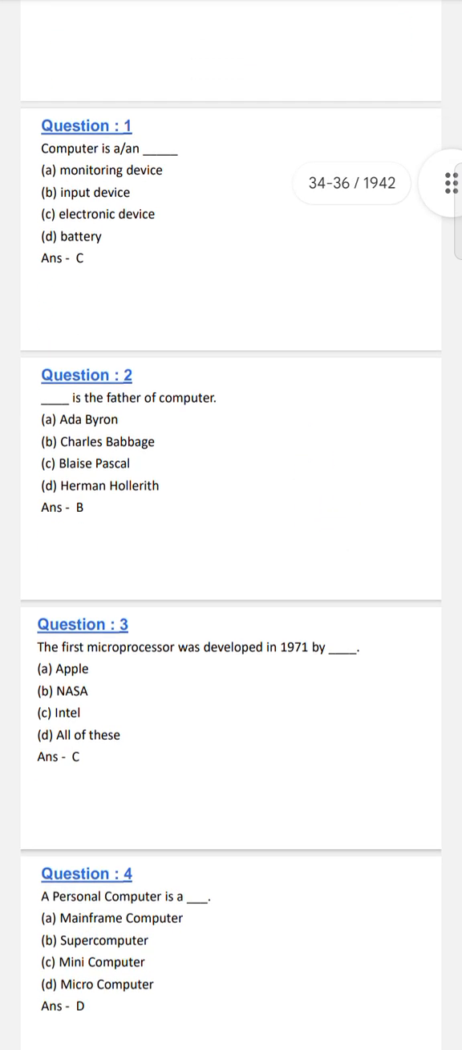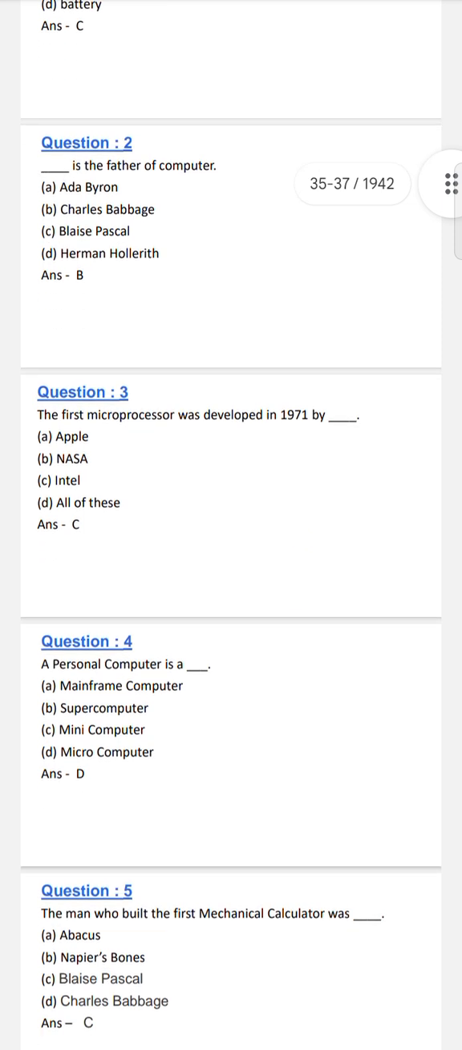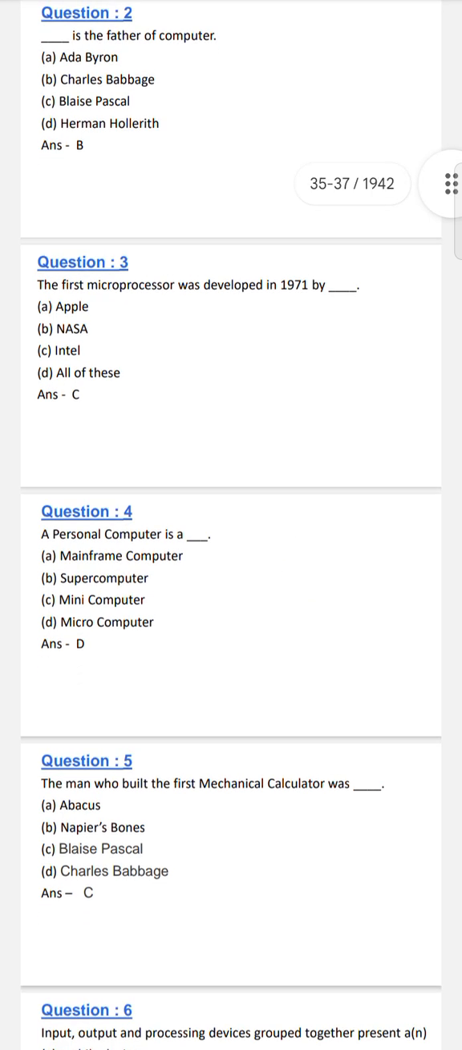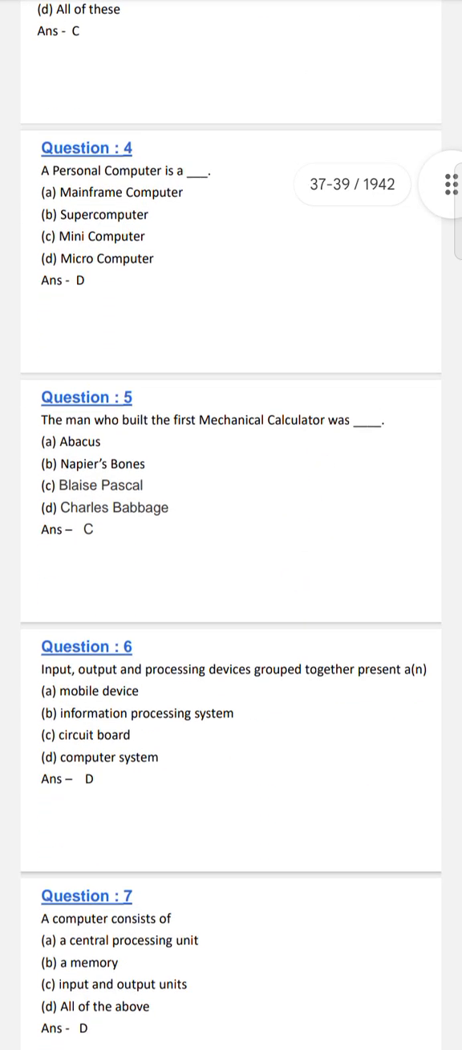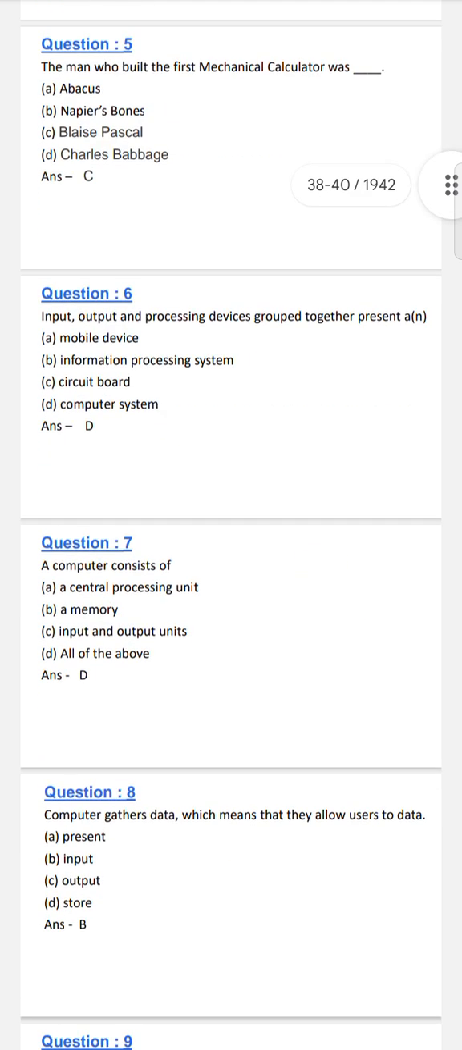Charles Babbage is the father of the computer. The first microprocessor was developed in 1970 by Intel. The personal computer, PC, is a microcomputer. The man who built the first mechanical calculator was Blaise Pascal.